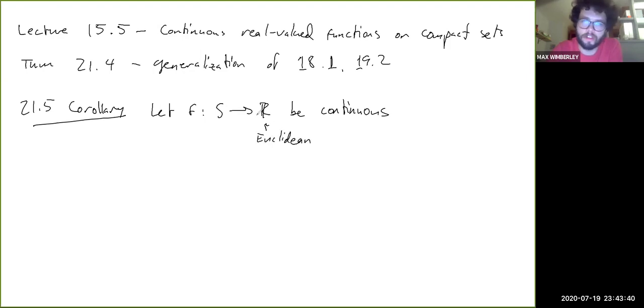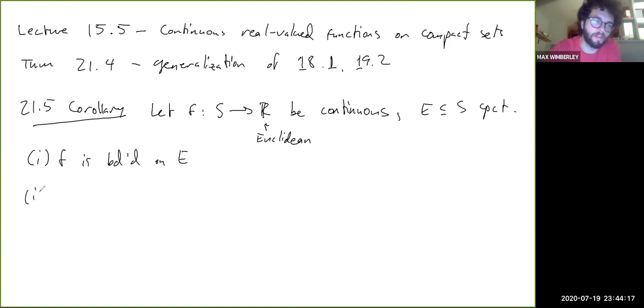I'm going to probably stop writing this at some point because it's the default. And let E be a compact subset of S. So then, remember in the first part of the general theorem, we said that f of E is compact. But in this case, we'll say f is bounded on E. There's actually a bit more you could say, but this is what we're primarily concerned with here.